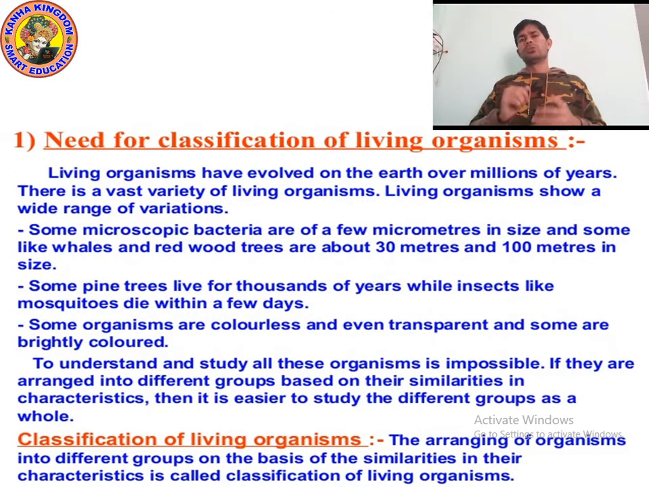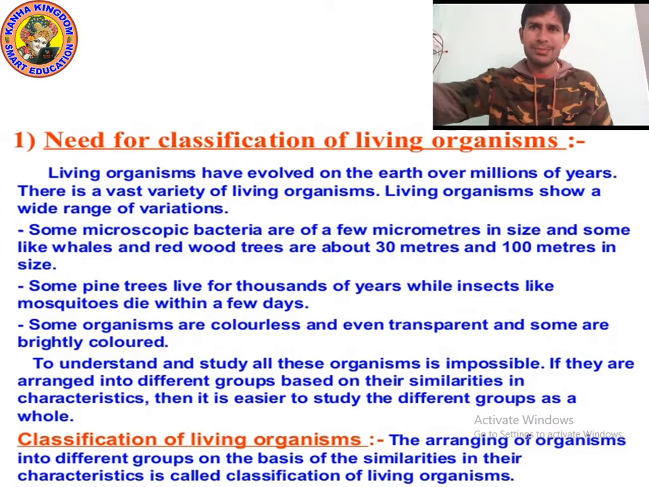I hope you understood that there are many organisms, because living organisms have evolved on the earth over millions of years. There are many microorganisms which are small in size. You cannot see some microorganisms, and there are many organisms which are large in size. That's why we have done classification. Now, let's move on to the next point.